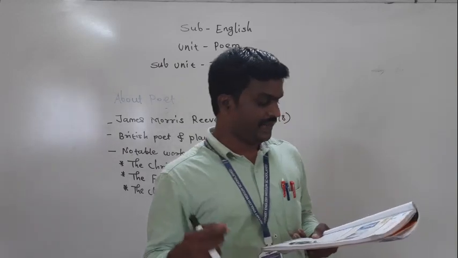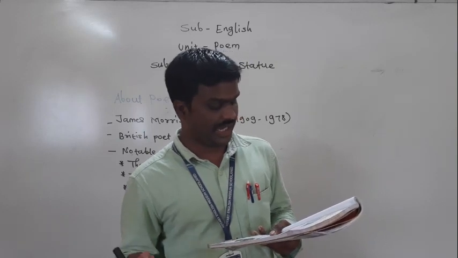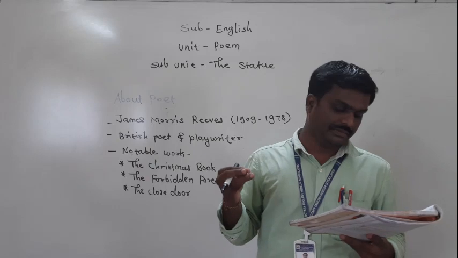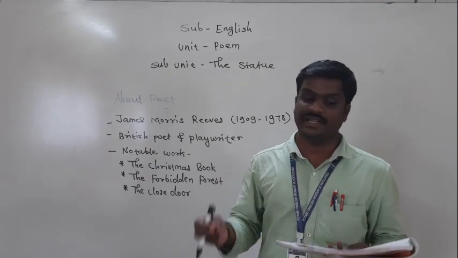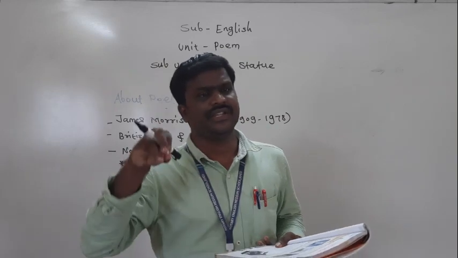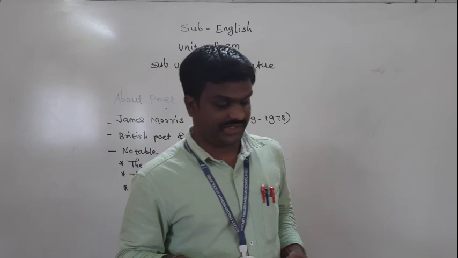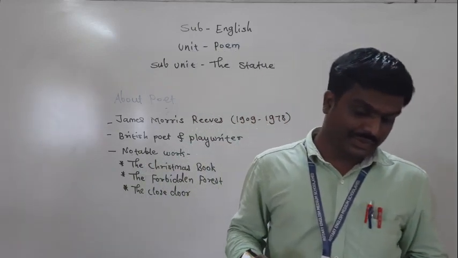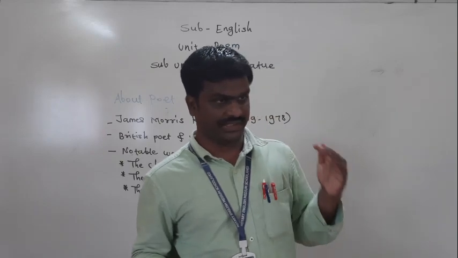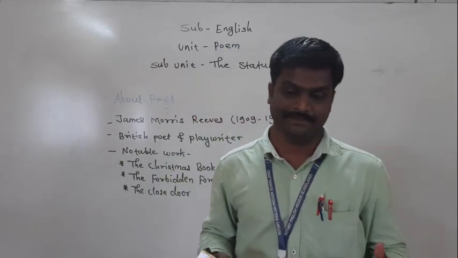Okay, next line. "He is a great, he is a good, he is old as old. How many years I have not been told." See, he is a great. Already I told you, that statue is a great means that person was a great. And I told you we are building the statue of a great personality to express our gratitude towards them.